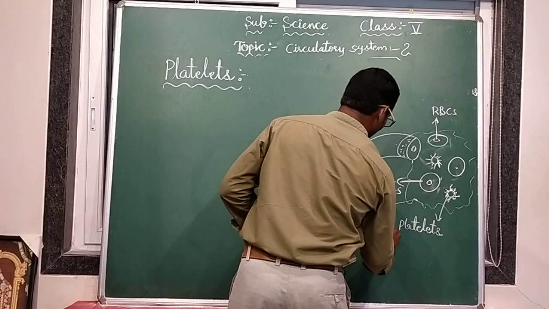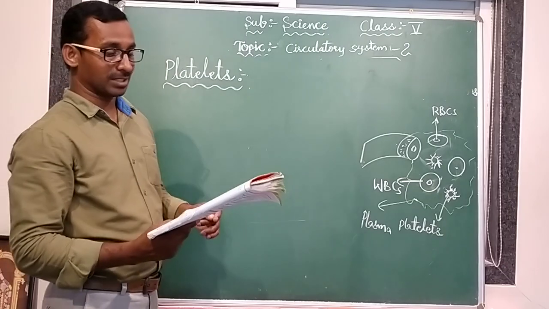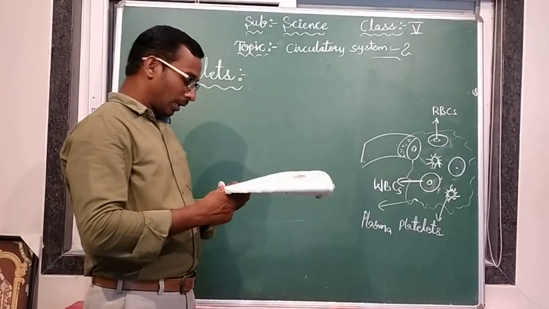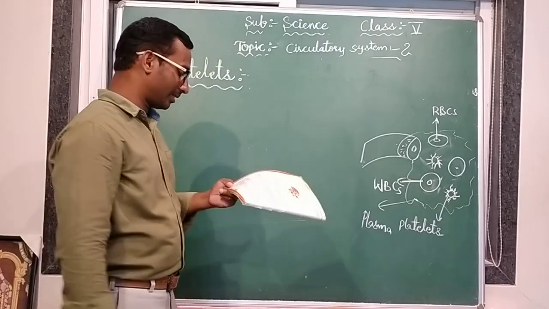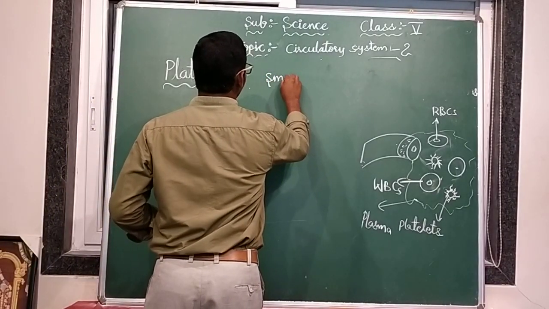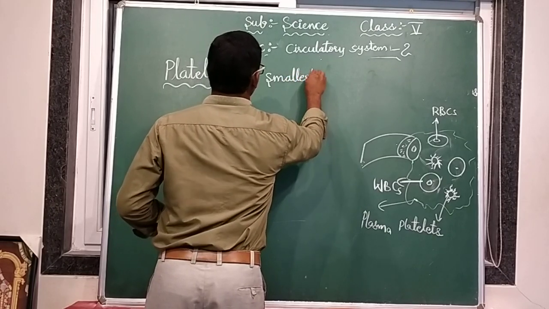Platelets are the smallest cells of the blood. If you compare with the WBCs and the RBCs, they are the smallest cells.